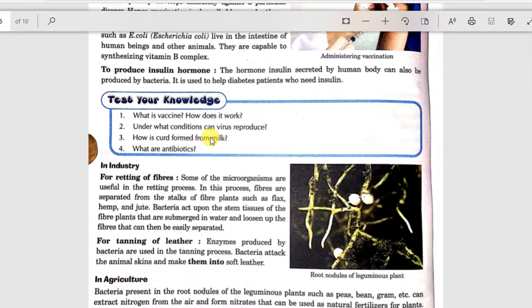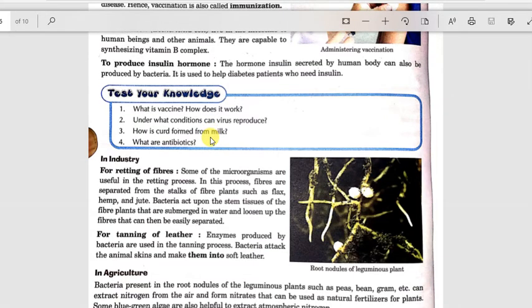Okay, if insulin is not secreted by our pancreas in proper amount, then insulin is injected in our body. And who produces the insulin? Certain bacteria produce this hormone insulin, which is needed by human beings, and then we can take the additional amount of insulin in our body.